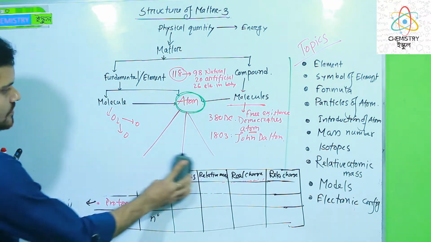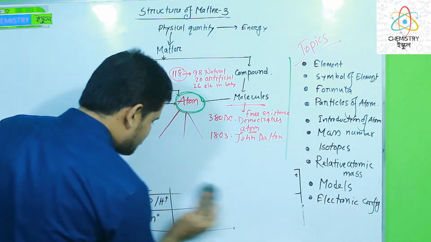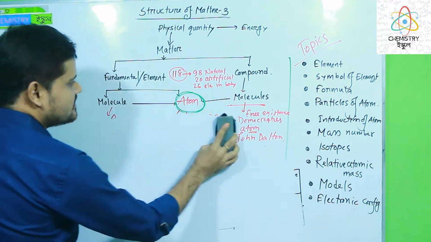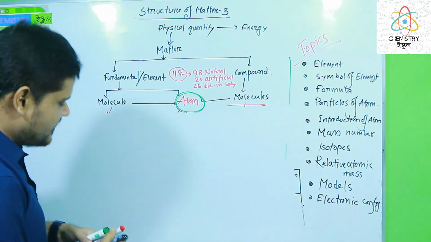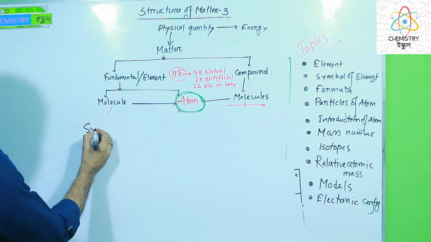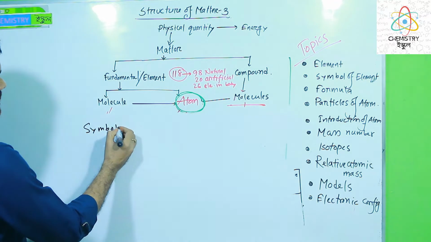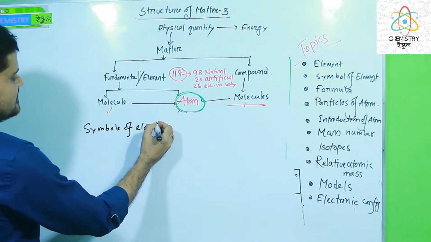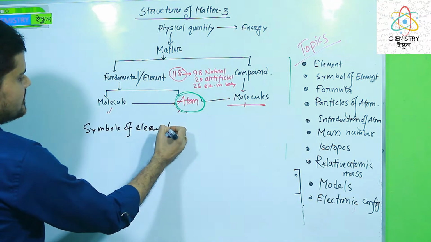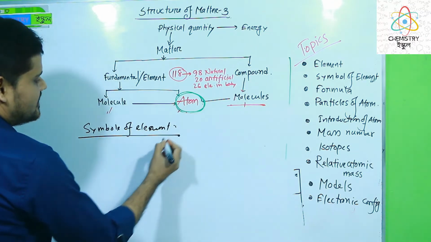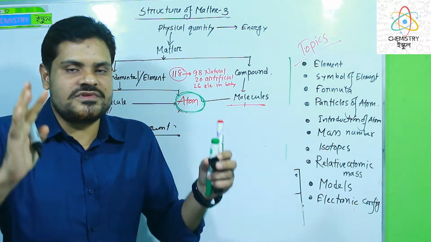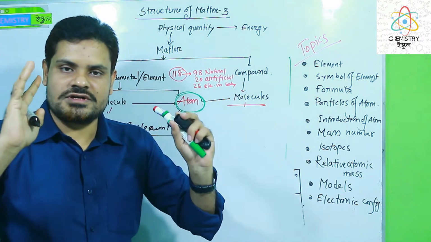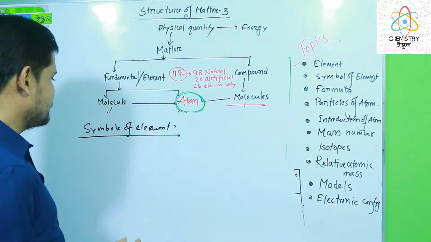Now we want to know about the symbol of the elements, dear learners. How can we express the elements? So the symbol of elements, we can easily find. What is the symbol of elements, dear learners? Symbol of elements means the short form of the English name of the atoms or elements. This is the symbol of elements.